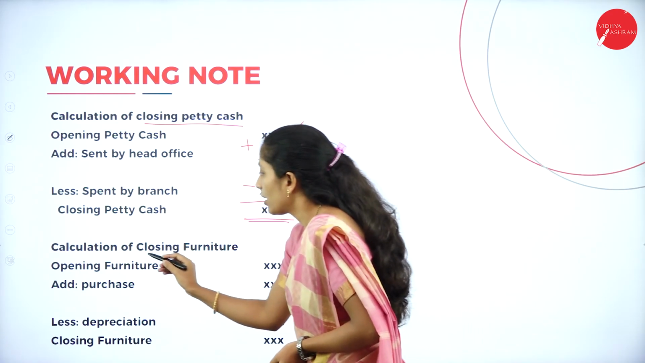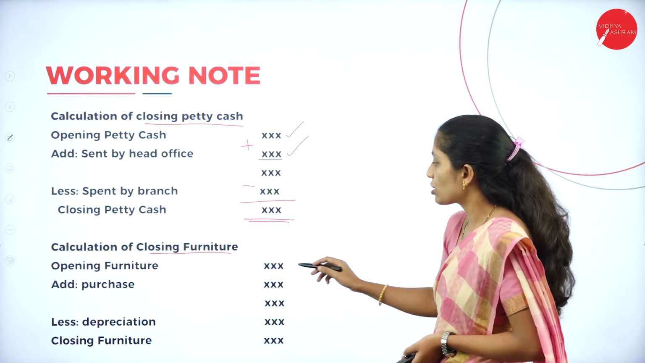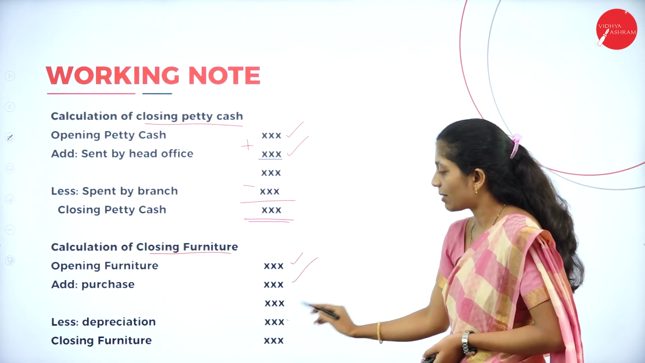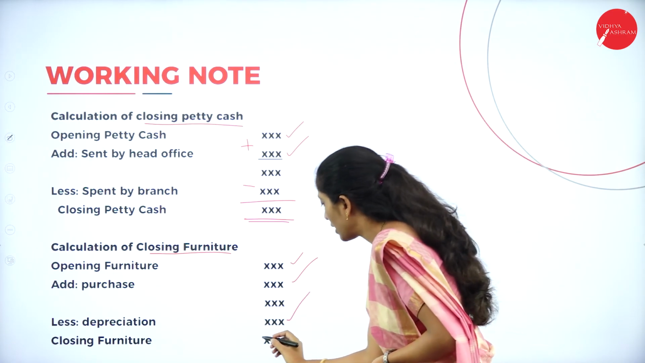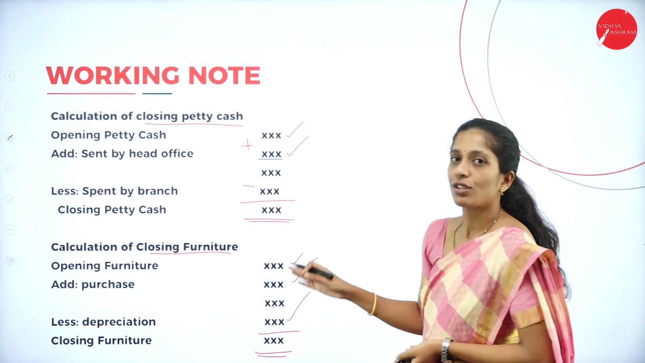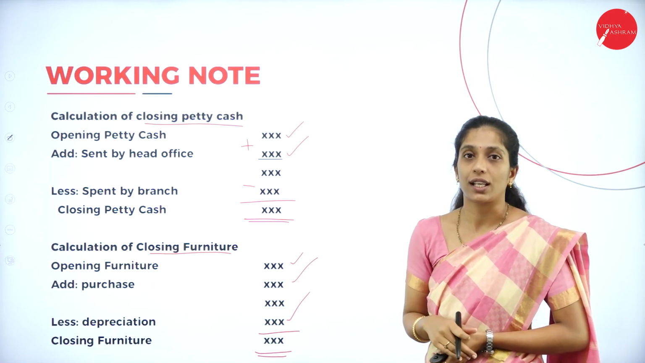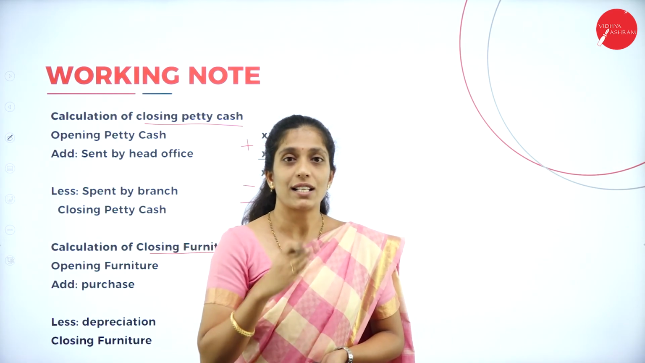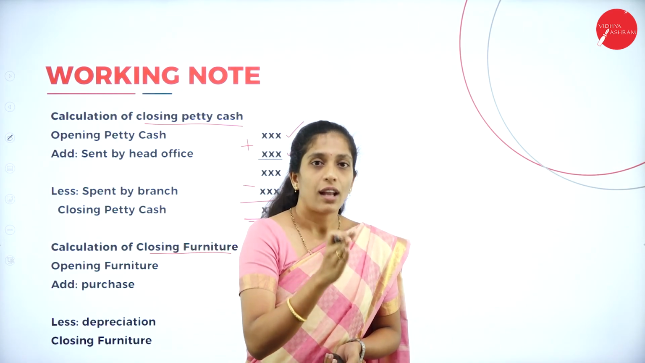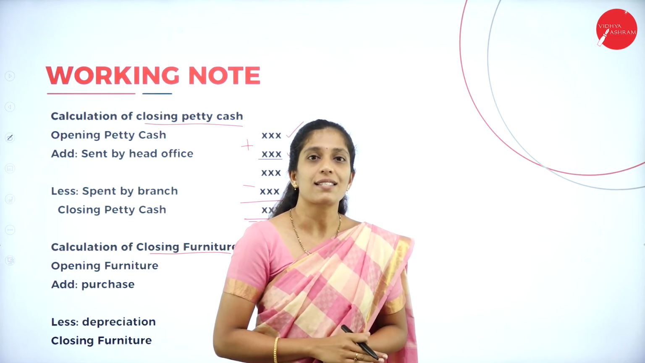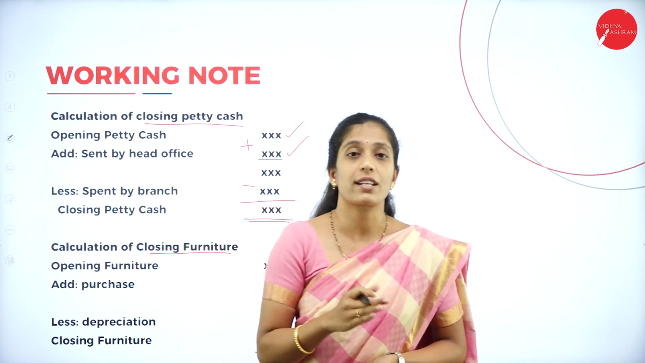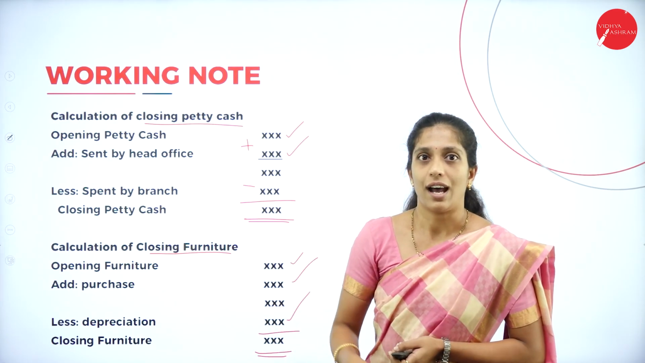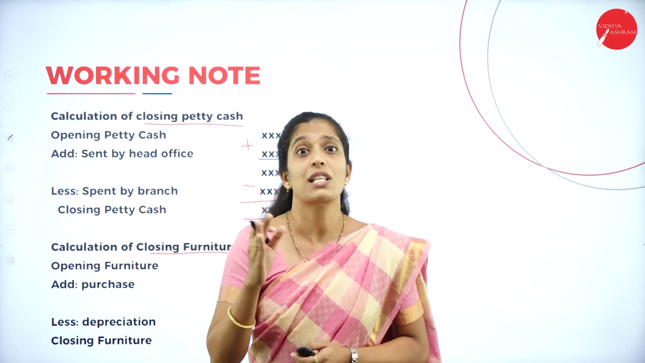In the same way, if you want to know the closing furniture, of course, opening furniture, add purchase, less depreciation. If there is depreciation, less depreciation. So we'll get the closing furniture. So this is how we are going to prepare the working note for it. It is a simple problem where you are going to prepare only one account, that is branch account, but make sure that along with that you prepare the total debtors account as well as the working note relating to the calculation of closing petty cash as well as closing assets or closing furniture, that is closing fixed assets.